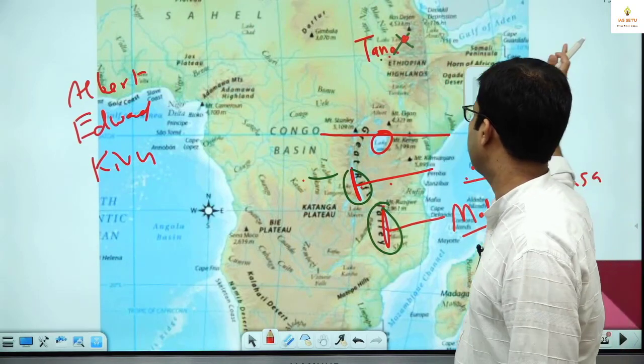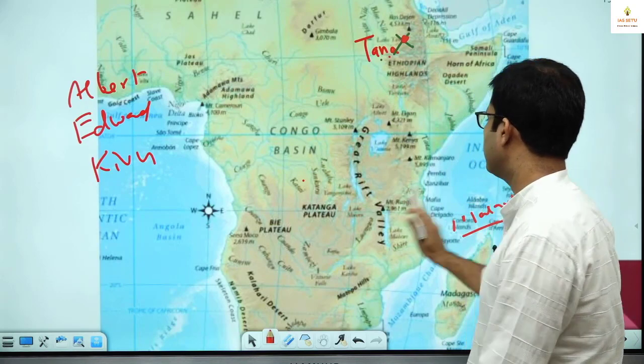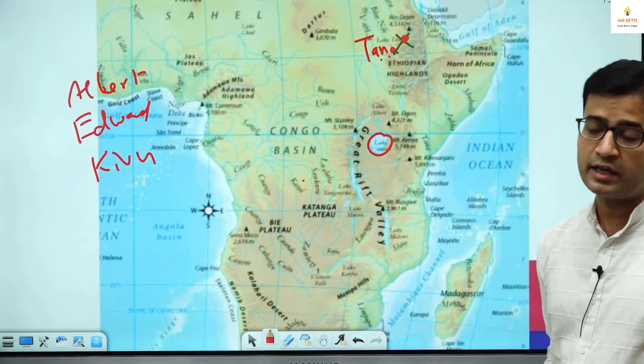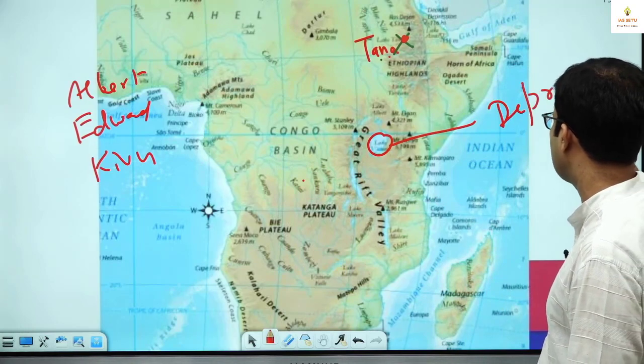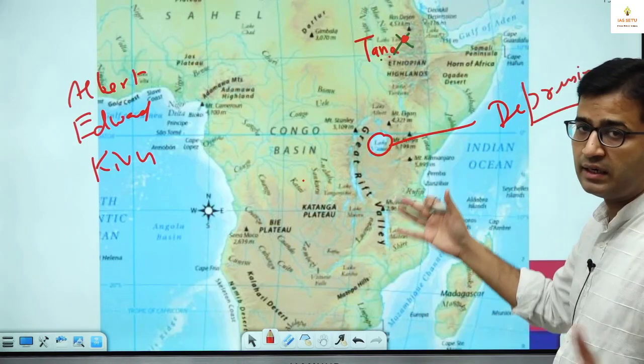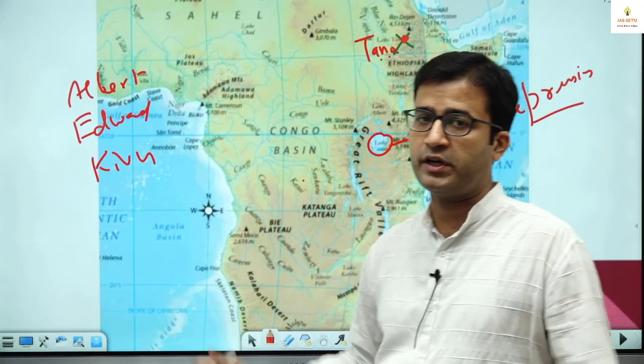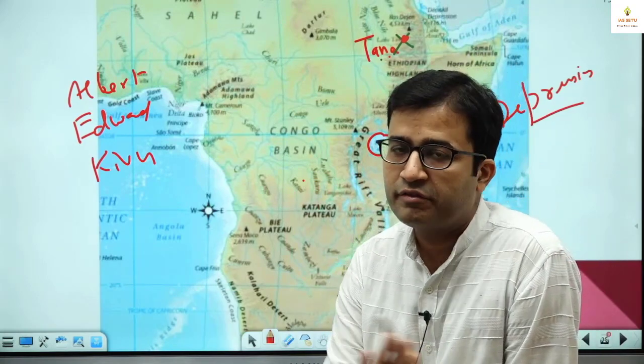Okay. Next is Lake Tana. For Lake Tana, we write here. I told you Lake Victoria is not a Rift Valley Lake. Then how is it formed? It is like a depression. It was already a depression where water gathered and this has taken the shape of a lake. It is not a Rift Valley Lake.